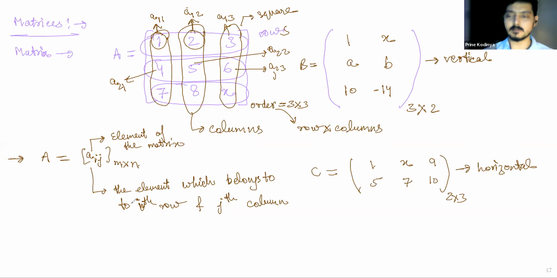These will have some value, but for the basic representation, we have written it like Aij, which basically means we are talking about the element which belongs to the ith row and jth column. So we are talking about the element which belongs to this particular row and this particular column. That is how we can design this matrix A. And m cross n is telling us the order: the matrix A contains m number of rows and n number of columns, right?